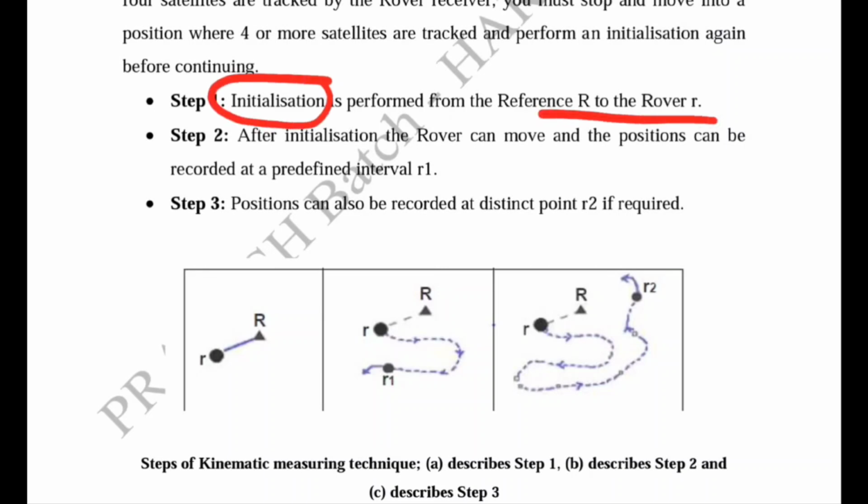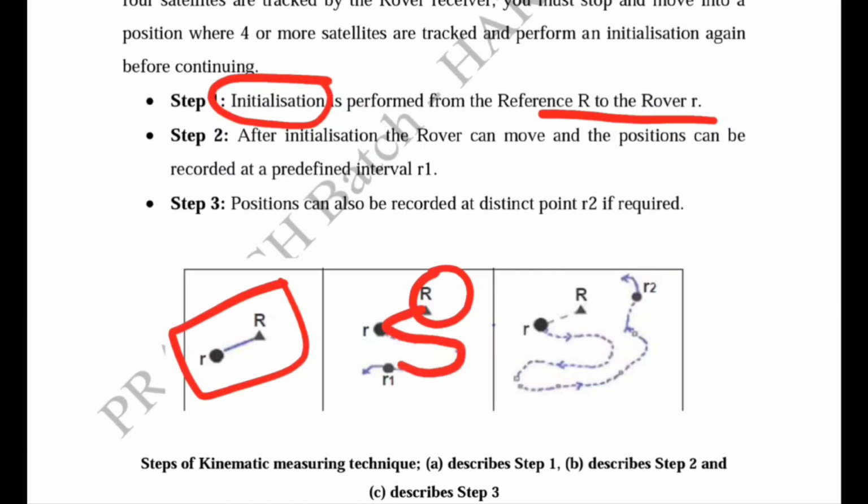We have to perform it between the rover receiver and the reference receiver. So the first step is keeping these two receivers on the same point for 5 to 20 minutes, which is initialization. After initialization, the reference receiver has to be placed on a fixed or known point, and the rover receiver can be moved to any position, which can be at a predefined interval r1.